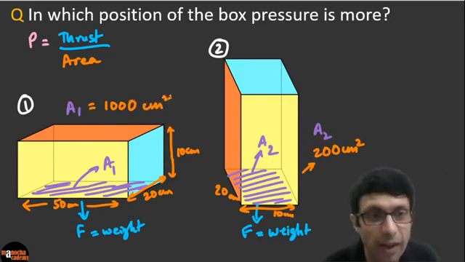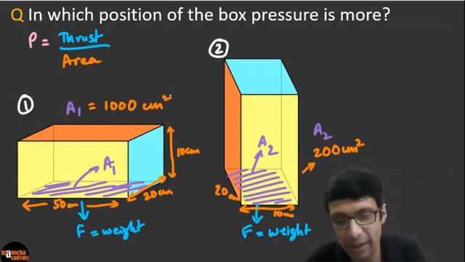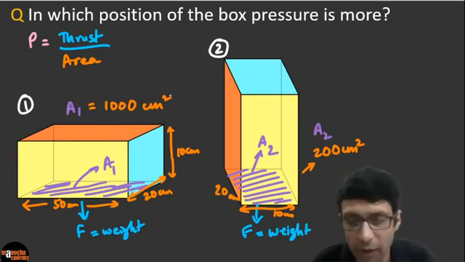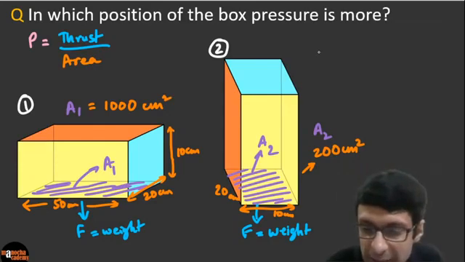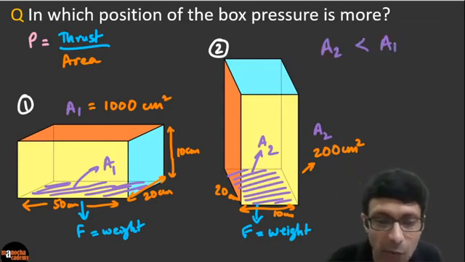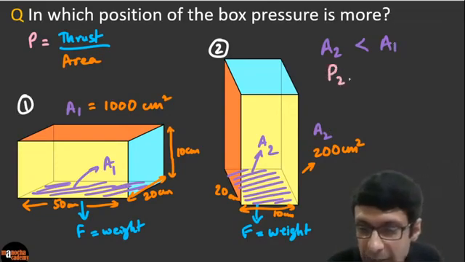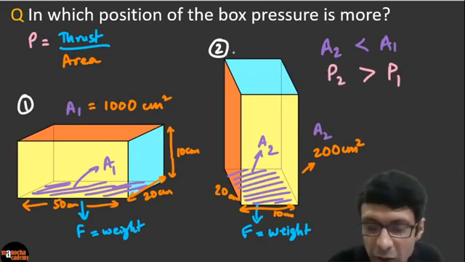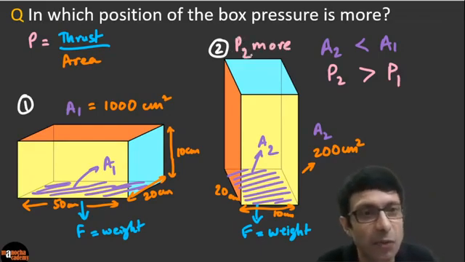Right guys? So clearly, excellent guys. So the area of cross section is smaller, right? The area of contact is smaller. A2 is less than A1, right? Excellent. A2 is less than A1, therefore P2, the pressure in the second case, is more than P1. So the answer is the pressure in the second case is more. Superb guys, very good. I see Kirit has the right answer, Satya, Aruna, very good guys. Jay Saran, superb.